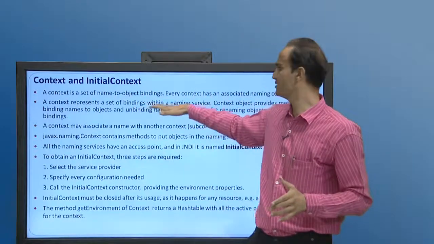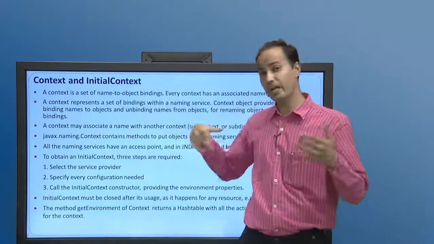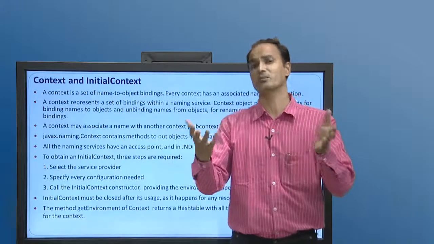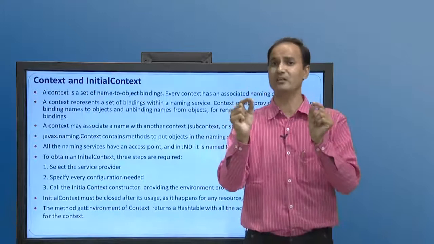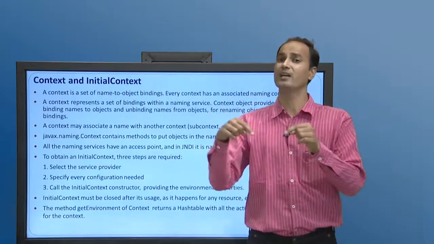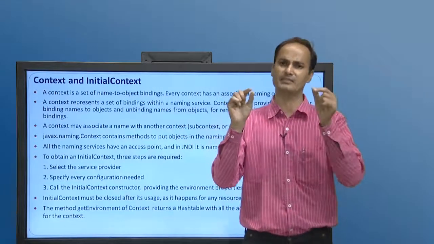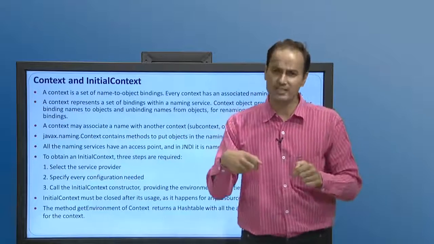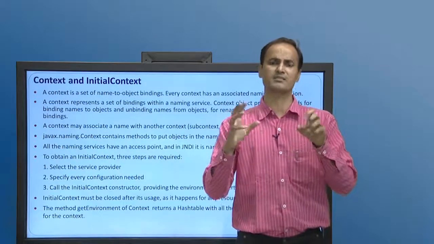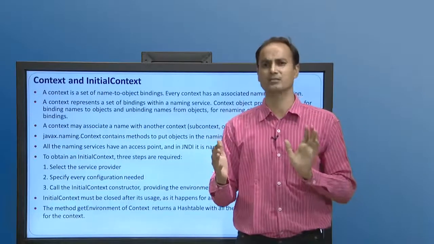Context represents a set of bindings within a naming service. One context may be associated with another context, or subcontext, and every naming service has an access point, which is known as the initial context. So, once we have a naming service, we can access it with the initial context. We need context as well as initial context to access a naming service associated with a directory service.